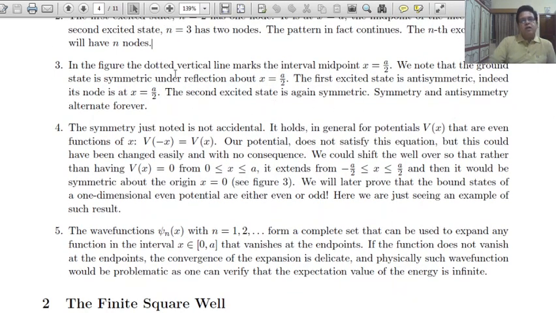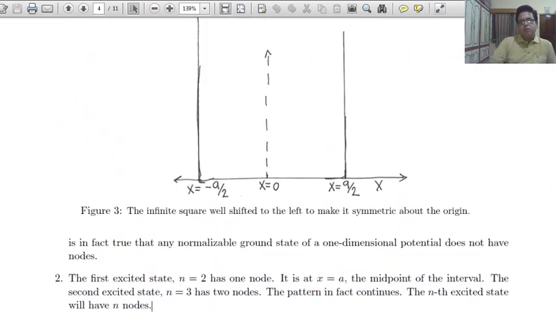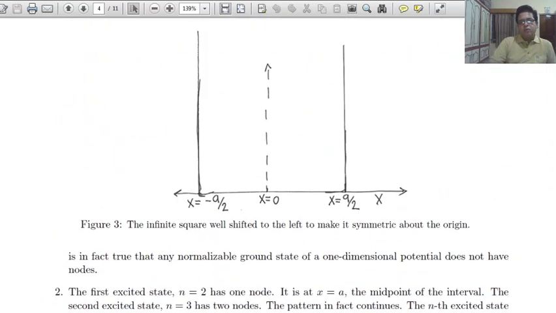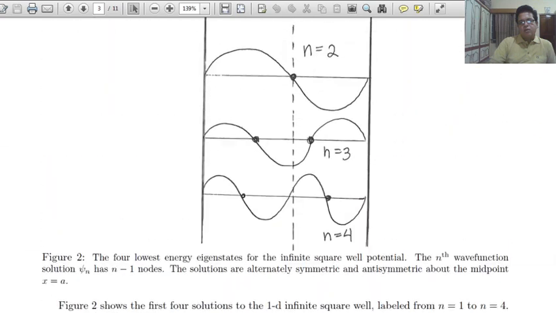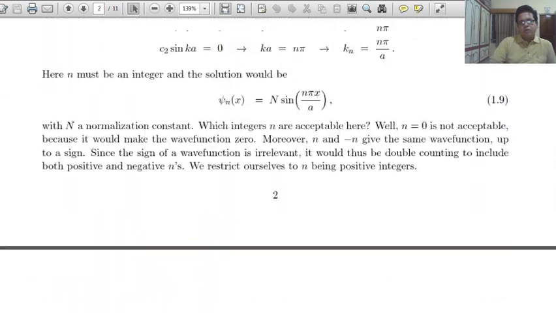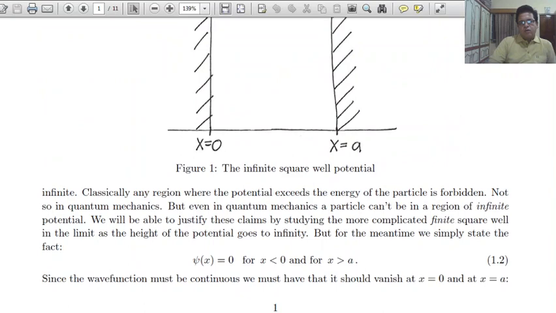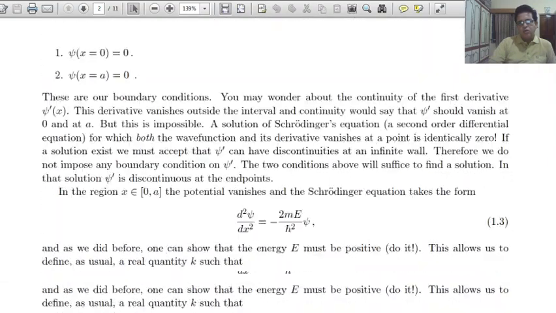In the figure, the dotted vertical line marks the interval midpoint. This is symmetric. This is 0 to a, then the midpoint is x equal to a by 2.